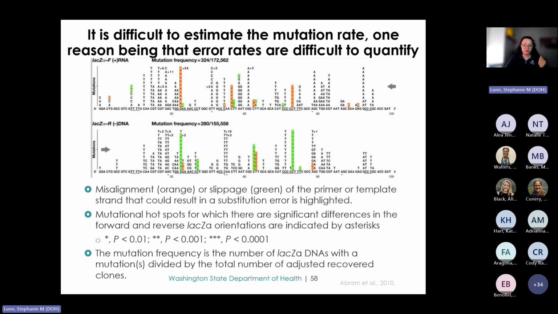On the other hand, primer strand slippage usually occurs in repetitive sequences, like say you have AT, AT, AT, and just a long stretch of that. And when primer strand slippage occurs, it can result in insertions or deletions of nucleotides. And lastly, some nucleotides are hotspots for mutation, which are marked by this asterisk, which I don't really think you all can see. But you can see the hotspots for the mutations vary between each of the strands across this gene, and this further complicates the estimation of the mutation rate.